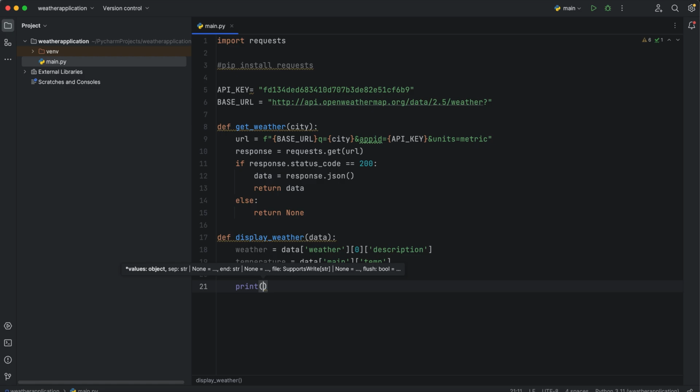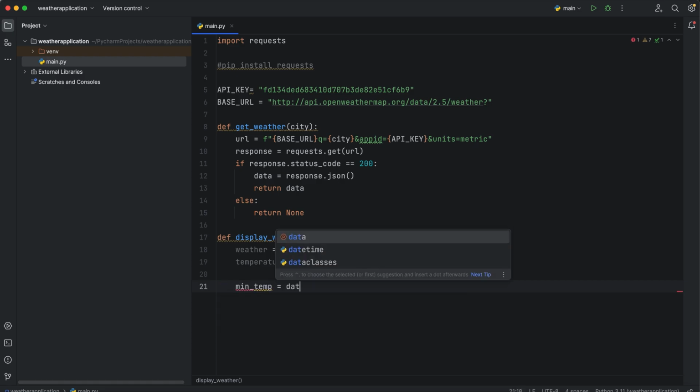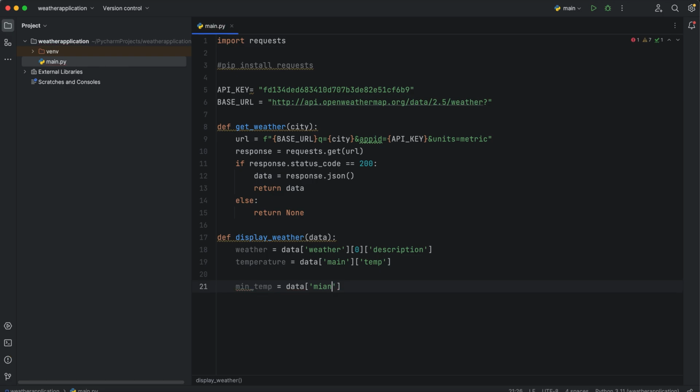You can go through the whole JSON file that we get from the return. Okay, I can show you even the minimum temperature, and we'll stick to the data from main, and we'll get the minimum temperature and the max temperature equals data main, and we'll get the temperature from max.